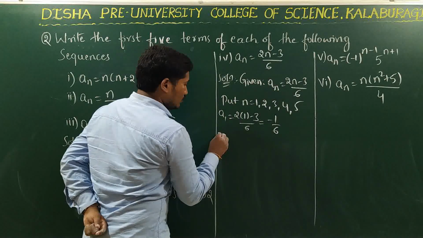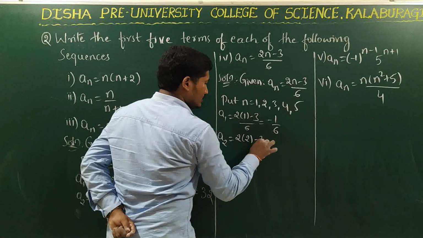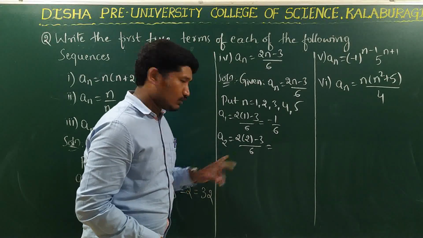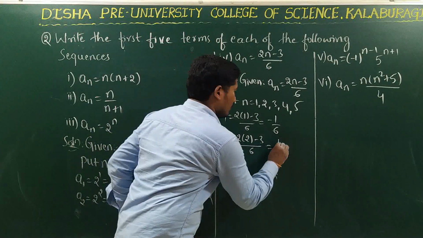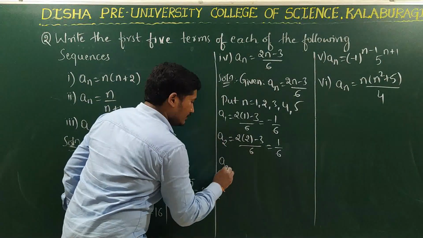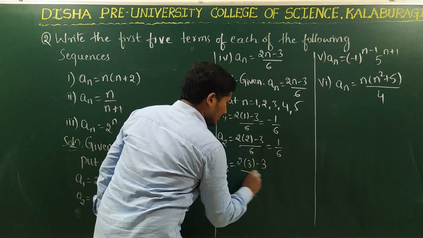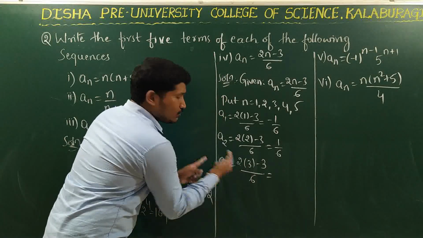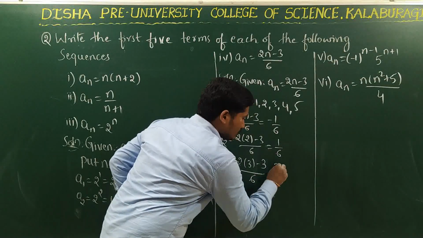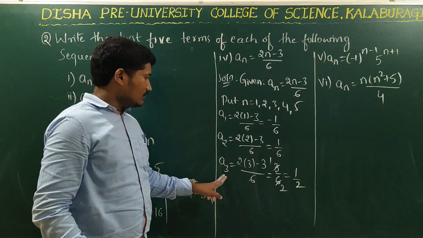Now put n is equal to 2. a2 is equal to (2 into 2 minus 3) divided by 6. What is 2 into 2? 4. 4 minus 3 is 1. So 1 by 6. This is the second term of the sequence. Put n is equal to 3. a3 is equal to (2 into 3 minus 3) divided by 6. What is 2 times 3? It is 6. 6 minus 3 is 3, divided by 6. Here it cancels: 3 ones are 3, 3 twos are 6. So it is equal to 1 by 2. This is the third term of the sequence.